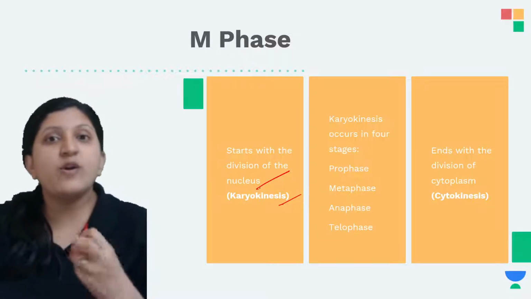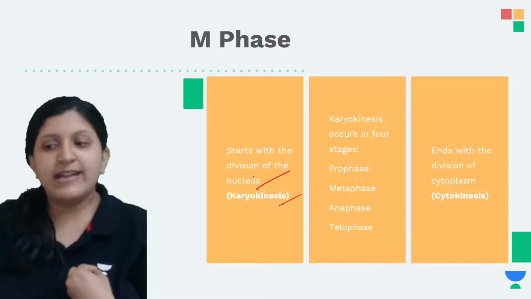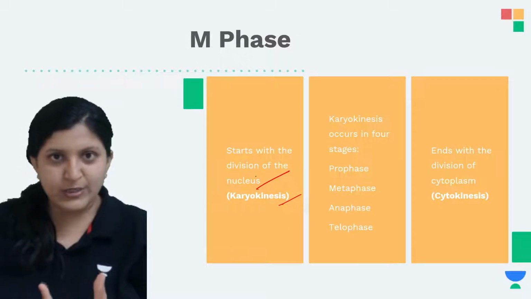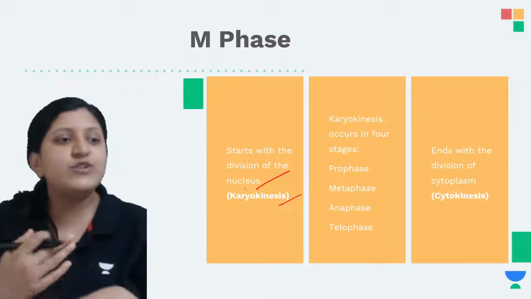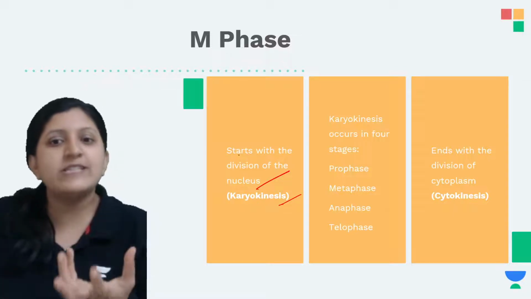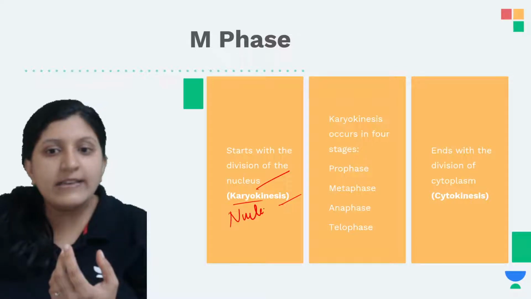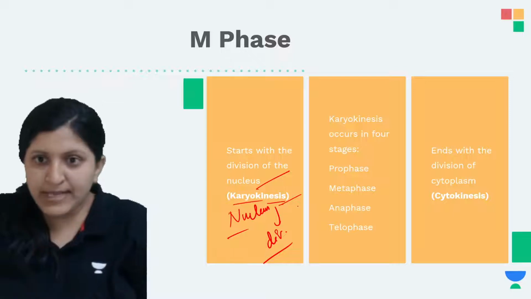Because the DNA was doubled in the S phase, the synthesis phase, and now the DNA gets divided into two daughter cells. Karyo is nucleus and kinesis is division.